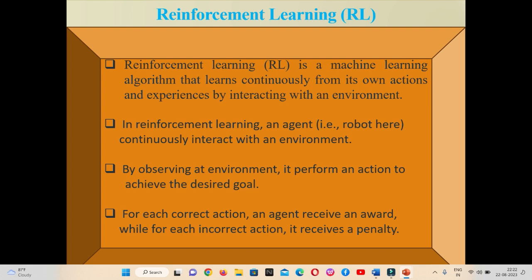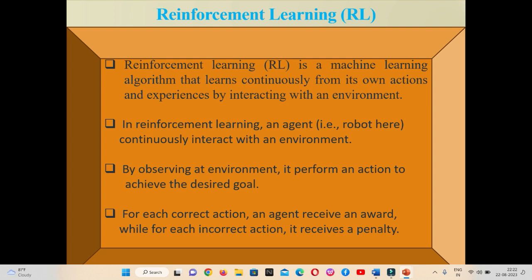The agent continuously interacts with the environment and observes the environment to take the appropriate action. By observing the environment, it performs an action to achieve the desired goal. Any robot can be the agent, or any other thing can be the agent. When the agent wants to achieve the desired goal, it interacts with the environment and performs a particular action to meet the desired goal.